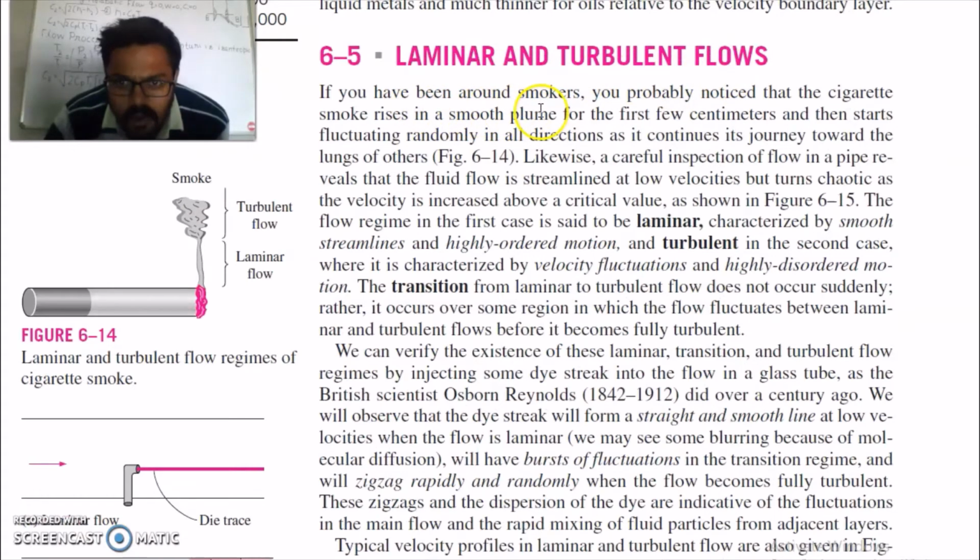You have seen this around smokers. You probably noticed that cigarette smoke rises in a smooth manner for the first few centimeters and then starts to fluctuate. Likewise, a careful inspection of flow in a pipe reveals that fluid flow is streamlined at low velocities but turns chaotic as the velocity increases above a critical value.